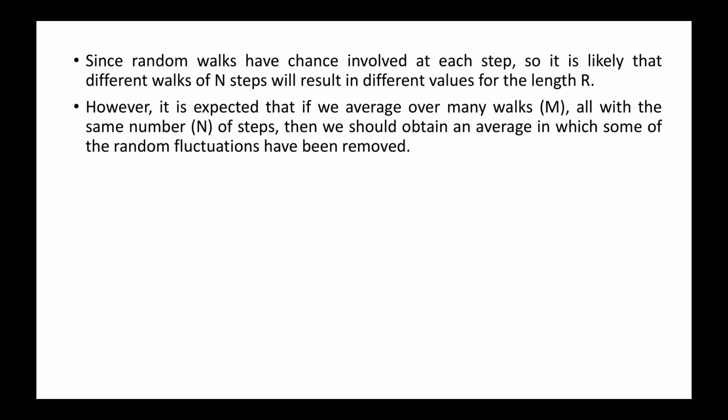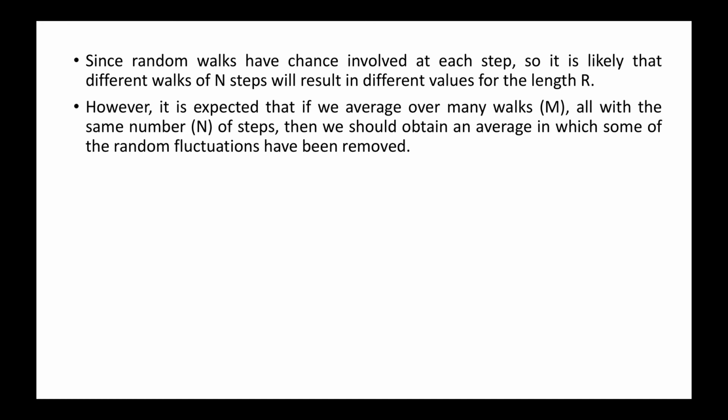For example, plus 1 step in the right direction and minus 1 step in the left direction, so the net average distance will become 0. It means you cannot take the average of positive and negative numbers in this case. So for taking the average, you have to calculate the square first, and then take the average.